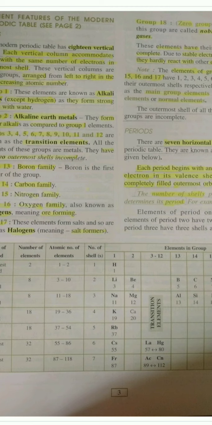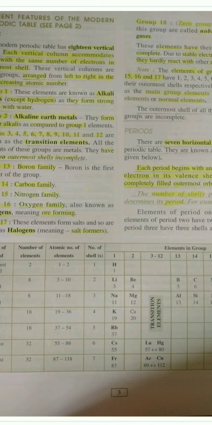Have you ever seen a modern periodic table? I'm quite sure that you must have. The vertical columns present in a modern periodic table are known as groups, and the horizontal rows have been given a specific term, periods. There are 18 groups and 7 periods. Go through it: 18 groups and 7 periods. These are important points to be remembered.